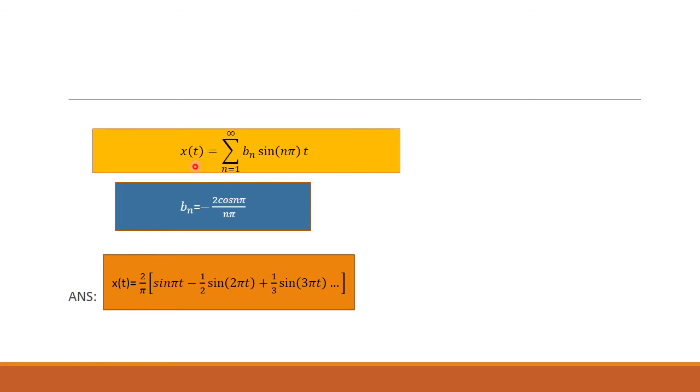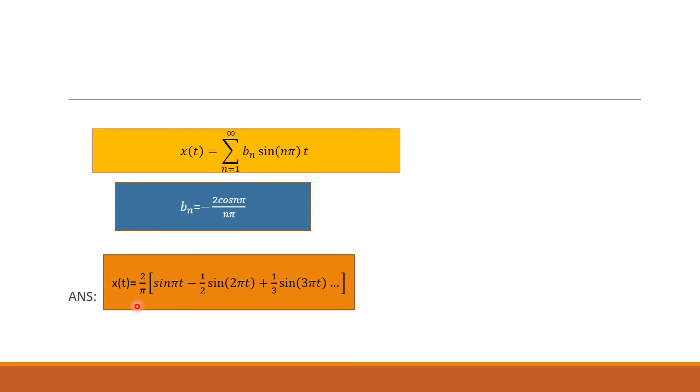Now according to the Fourier series, x of t equal to, we will be getting only the bn term. Since a naught and an are equal to 0, we will be getting x of t equal to summation n equal to 1 to infinity bn sin n pi t. So already we have derived bn equal to -2 cos n pi divided by n pi. So substitute this in the above equation.